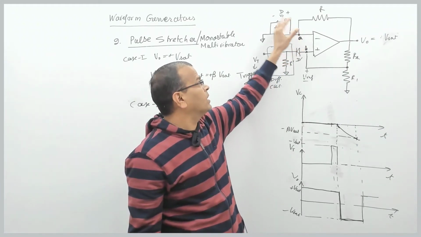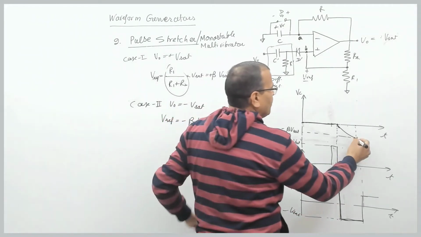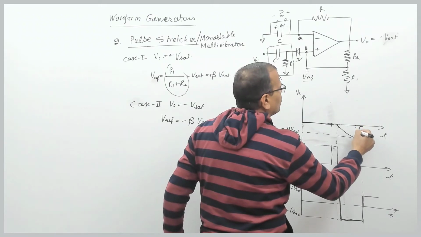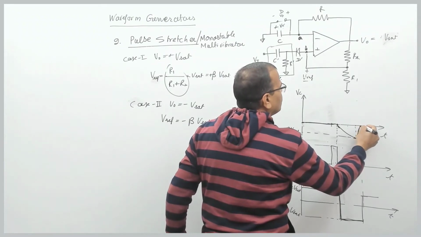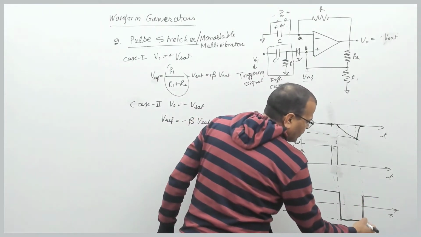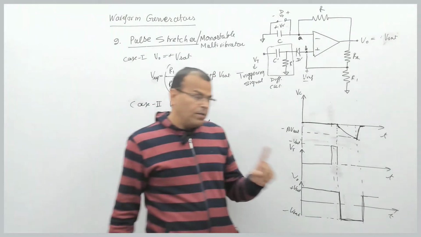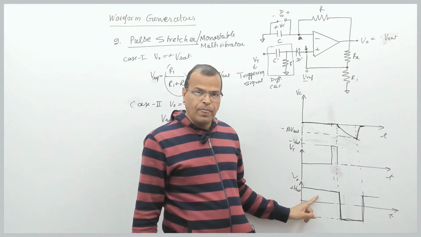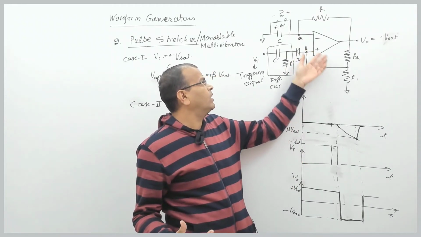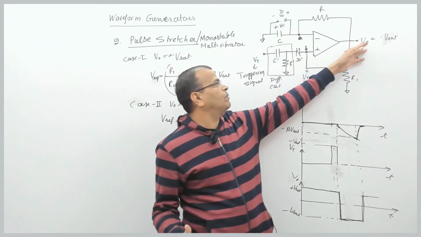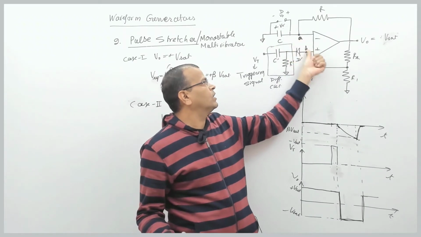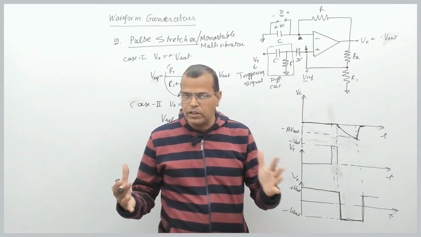I repeat, the moment output voltage changes to plus Vset, the diode is forward biased instantaneously. The moment the diode is forward biased, the capacitor is discharged and it becomes 0. Practically, the voltage across the capacitor becomes equal to the voltage across the diode, a small voltage, so we say it is almost 0, right? So what has happened? Initially my output was plus Vset. It remains plus Vset continuously because the voltage at this node was plus beta into Vset, and the voltage across the capacitor was almost 0, so this voltage was more than this. This is what I said initially.